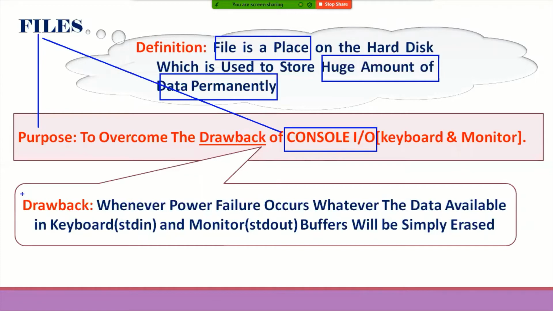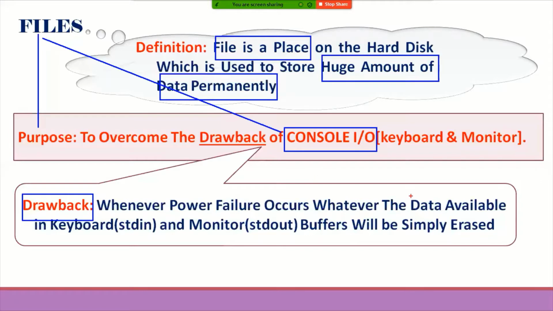Whenever a power failure occurs while you are using the system, you are trying to execute a particular program. While executing the program, you provide some input, and after providing input, obviously output will be obtained. You are trying to record that particular output in your observation or record. During that process, all of a sudden a power failure occurs. In that case, what happens?